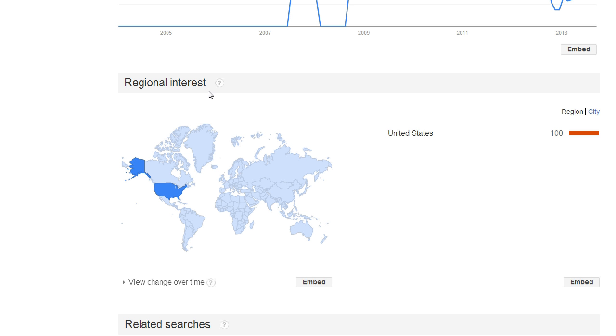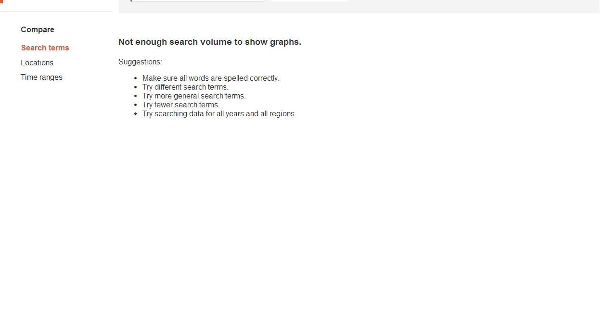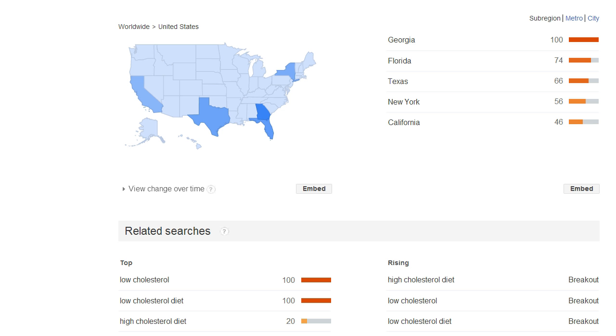So if you go under regional interest, as you can see here, and I click specifically United States, you can see that the search volume seems to be really high in Georgia, and then Florida, Texas, New York, and California. So maybe I want to dig deeper and click on Georgia. Sometimes it'll show you results, sometimes it won't. But as you can see, it's deep into a city, and it tells me exactly which city has the most searches. So I could do a press release in that city or something like that. It gives me a better view of the long term in terms of marketing.